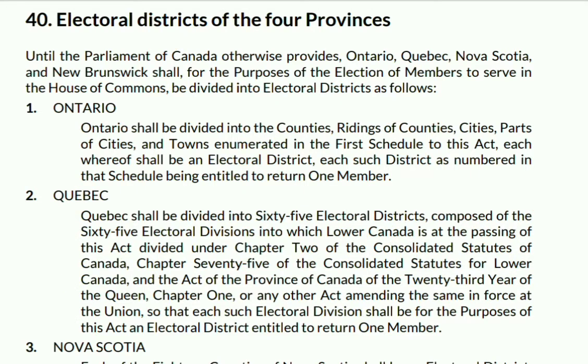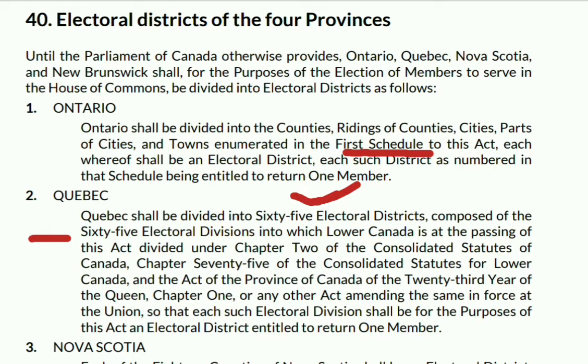In case of Quebec, Quebec shall be divided into 65 electoral divisions. So the first thing is that there are numbered divisions mentioned in case of Quebec, but it was not mentioned in Ontario. It was just mentioned that it is completely defined in the first schedule of the act. But in case of Quebec, they have mentioned 65 electoral districts composed of 65 electoral divisions.